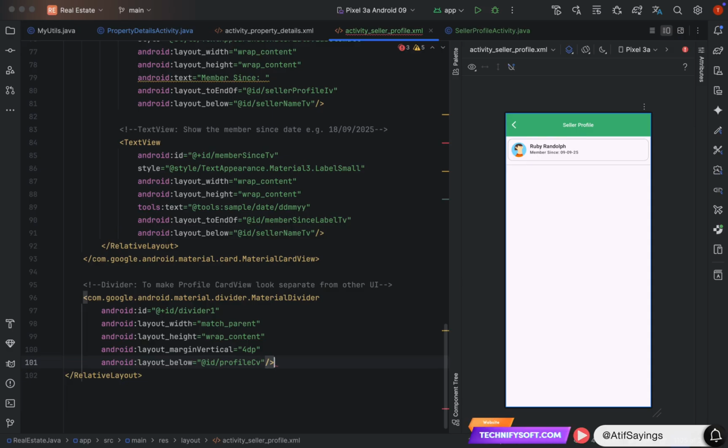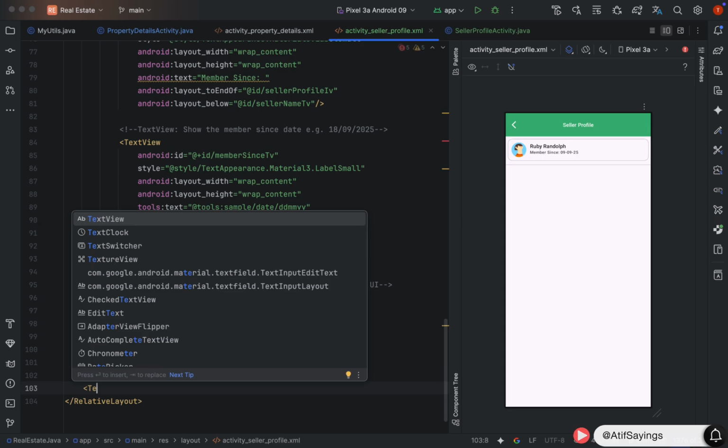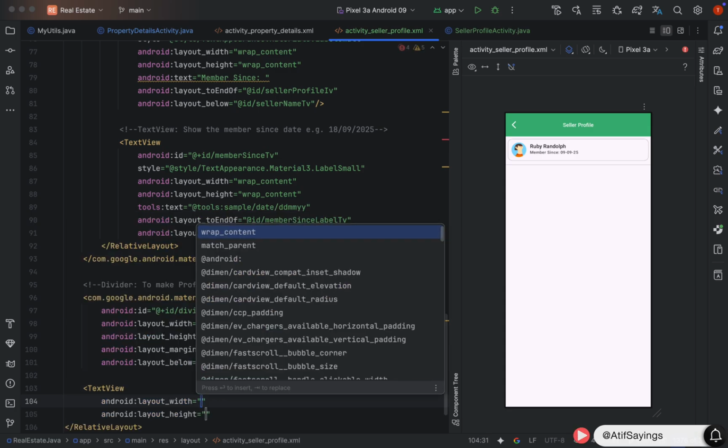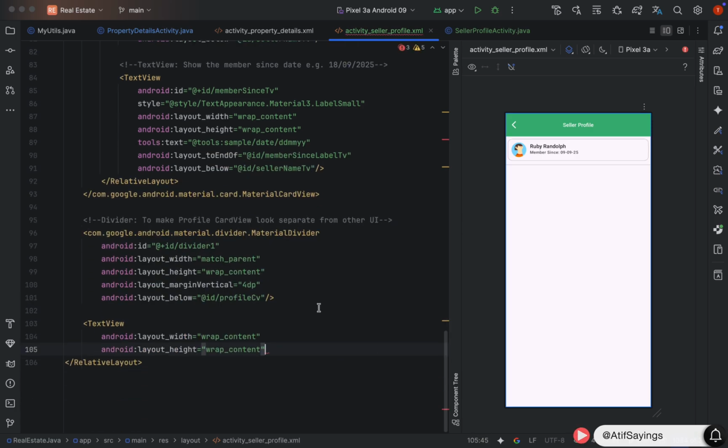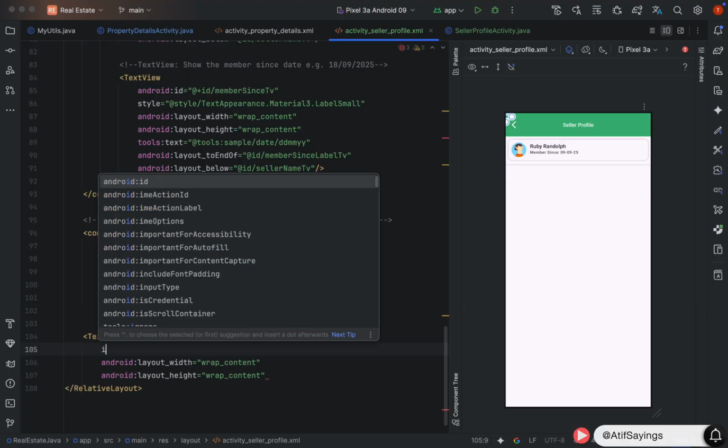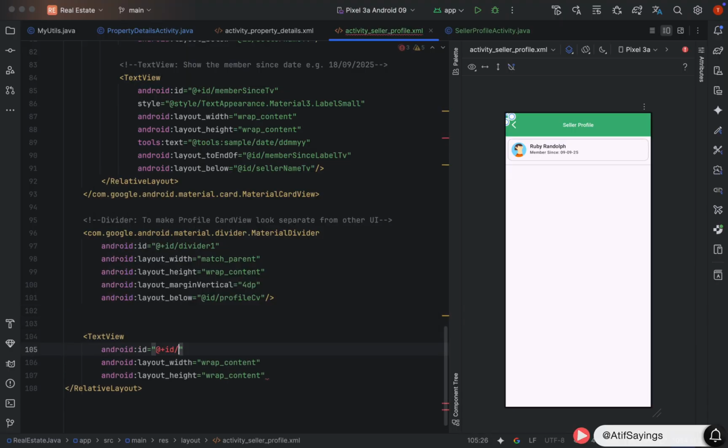Okay, now next we need to show the number of properties added by the seller. For that, we will create two text views, one for the label, one to show the number of properties. Text view with width and height, wrap content, and the ID of this text view will be published ads count label TV.